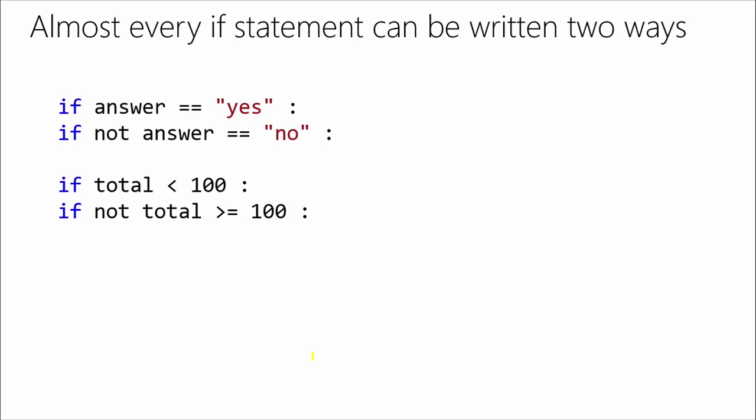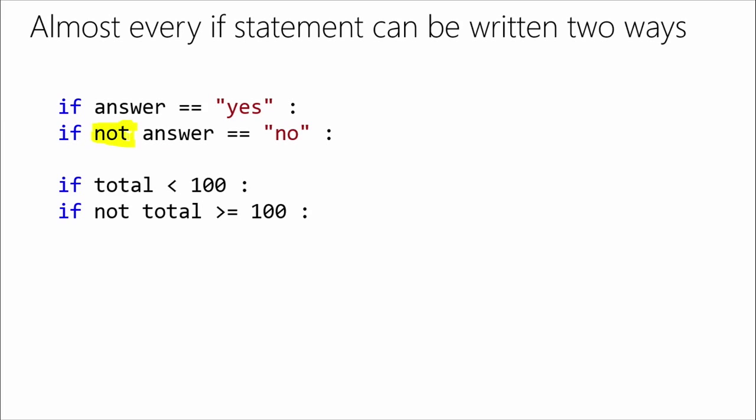One of the other things that's interesting about writing if statements, we learned about how you can write code different ways. If statements can often be expressed in different ways. If you look at this slide, I could say, if the answer equals yes, do the following, or I could say, if the answer is not equal to no. So the syntax for saying if the answer is not equal to no, I could have used the exclamation mark equal symbol, or I could have said if not answer equals no.